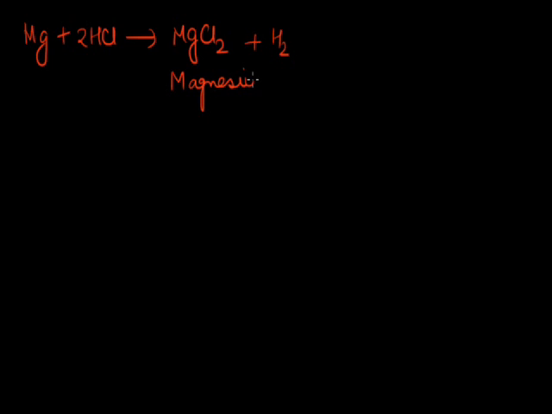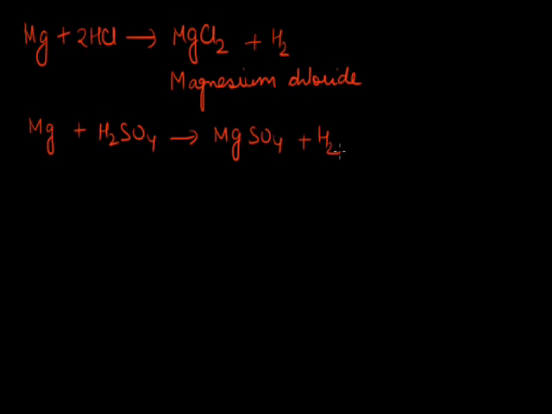Similarly, magnesium reacts with dilute hydrochloric acid to form magnesium chloride and hydrogen gas. Magnesium can also react with sulfuric acid to form magnesium sulfate and hydrogen gas.